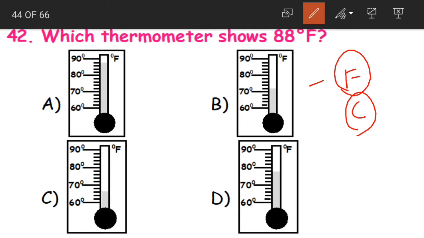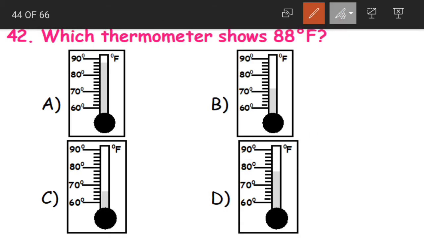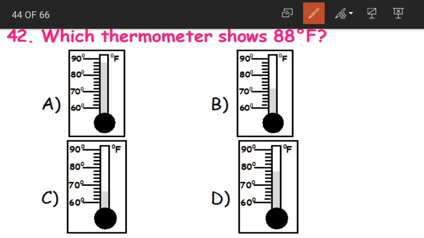You will learn more about it in the further classes, but for now remember that F is Fahrenheit and C is Celsius. These are used to measure temperature. Now which shows 88 Fahrenheit? 88 means it is between 80 and 90. It should be above 80. Yes, here we are having 80, it is above 80. Yes, this is our 88.